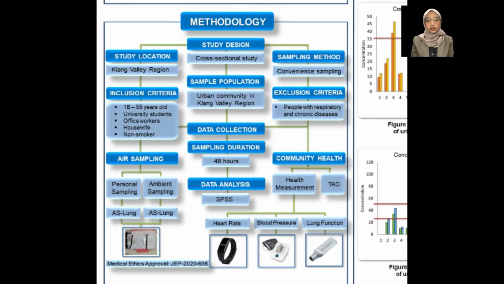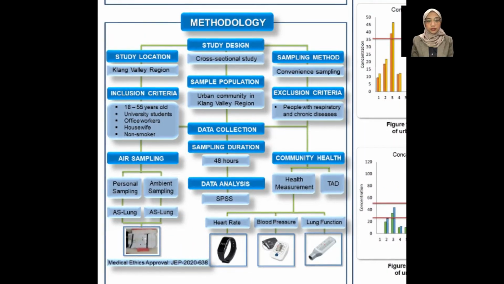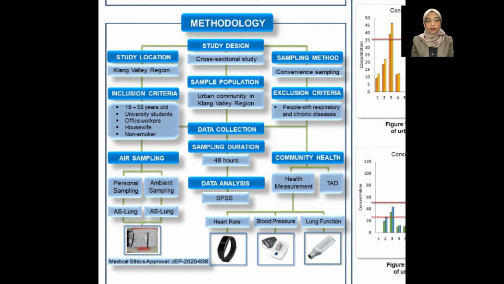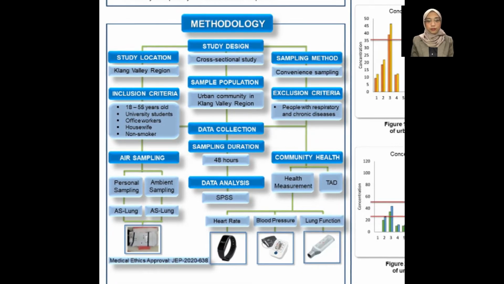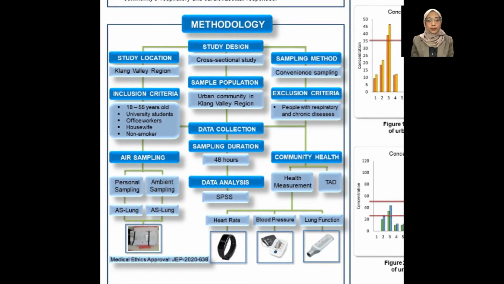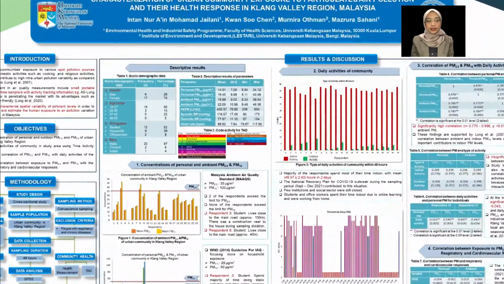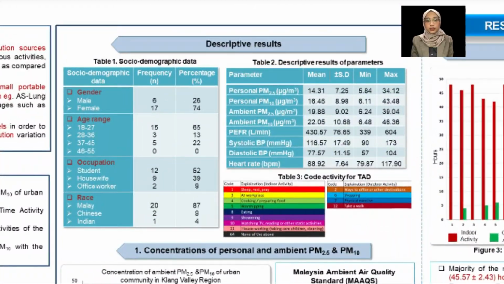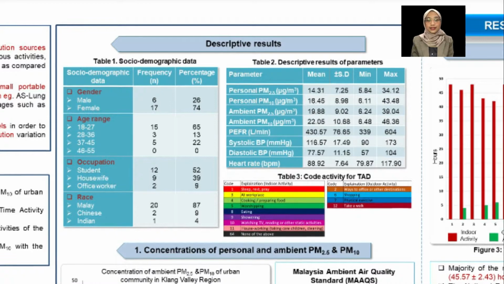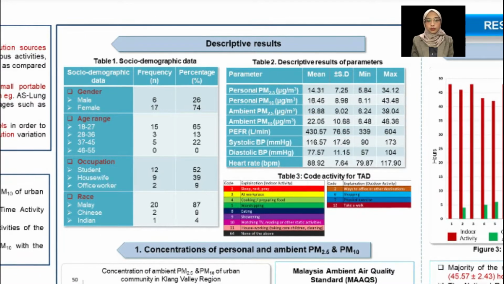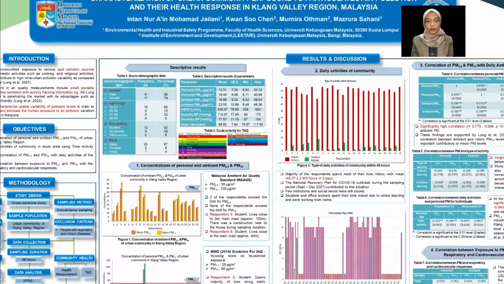Next, this was a cross-sectional study involving the urban community in the Klang Valley region. The data was collected using a sampler, time activity diary, peak flow meter, and blood pressure monitor. The sampling duration was 48 hours. In this study, 23 respondents were sampled. The majority were female, Malay, and between 18 to 27 years old. 12 of them were students, 9 were housewives, and 2 were office workers.